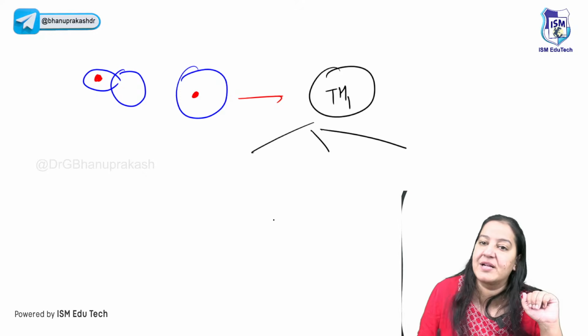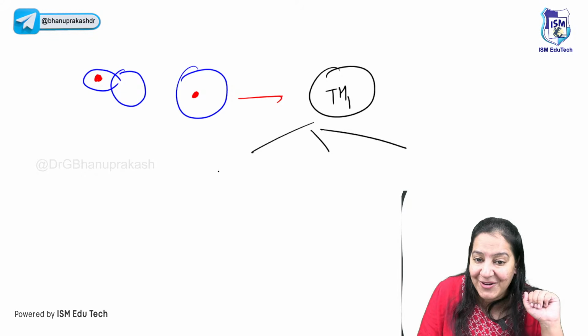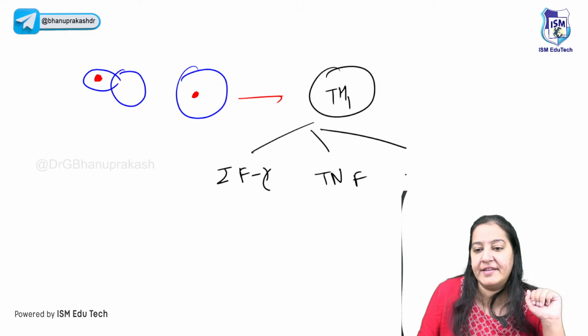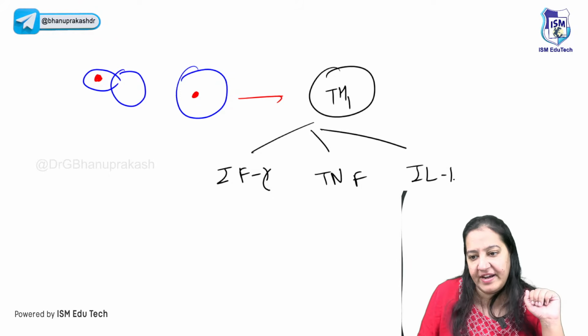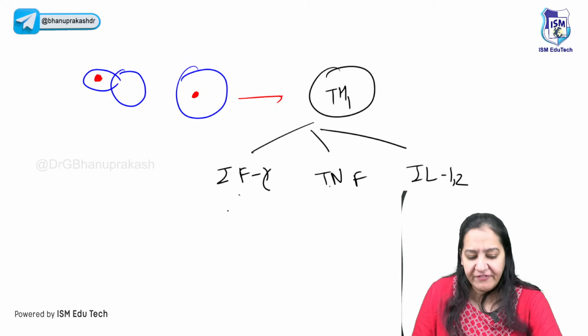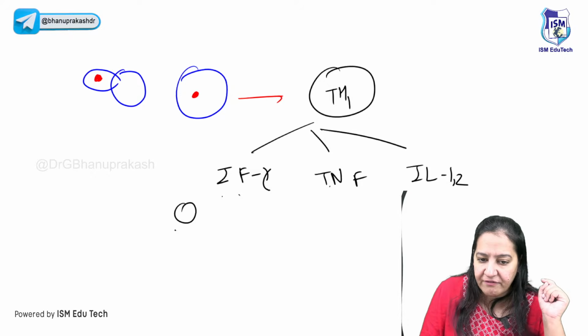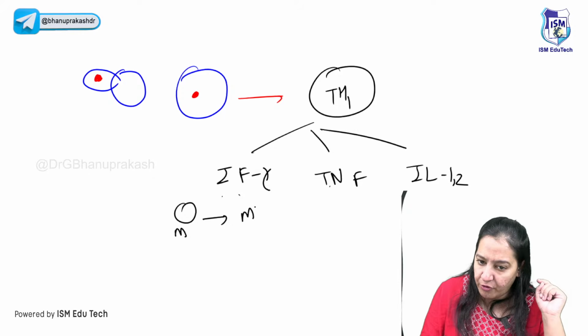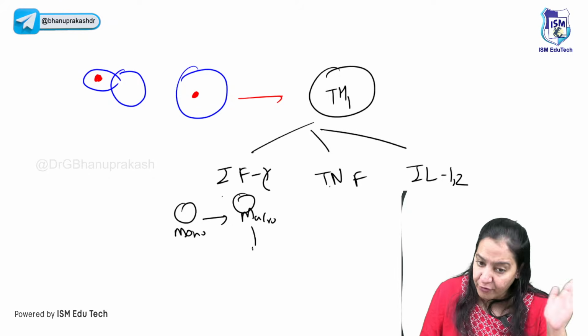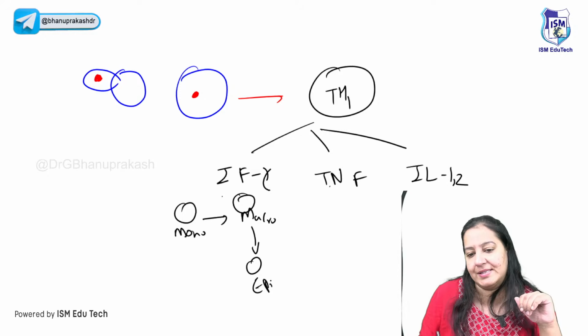It will secrete 3 chemicals. What are the names of the 3 chemicals? The most important is interferon gamma. The second is TNF. And the third is interleukin 1 and 2. They will attract 3 types of cells from the blood. Interferon gamma converts monocytes into macrophages, and macrophages get converted into epithelioid cells.